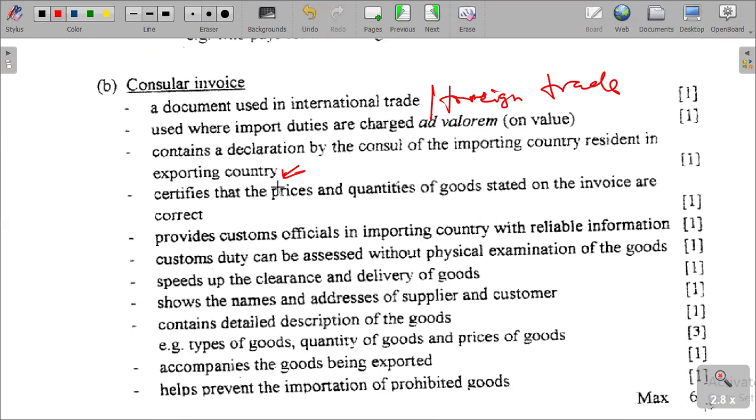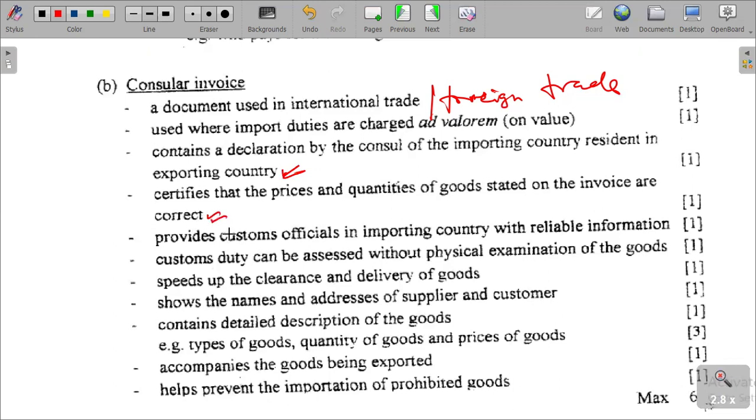It contains a declaration by the consul of the importing country resident in the exporting country, for example where Zimbabwe is importing from South Africa. The consul certifies that the prices and quantities of goods stated on the invoice are correct.